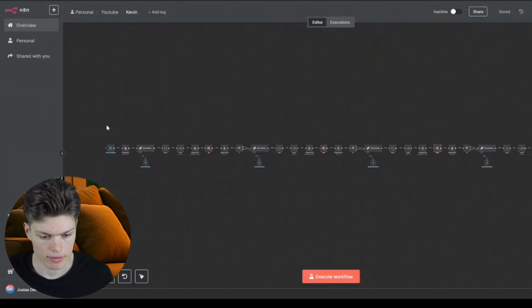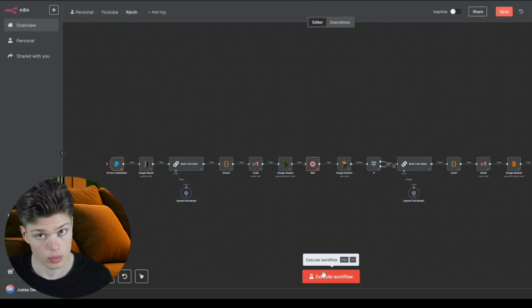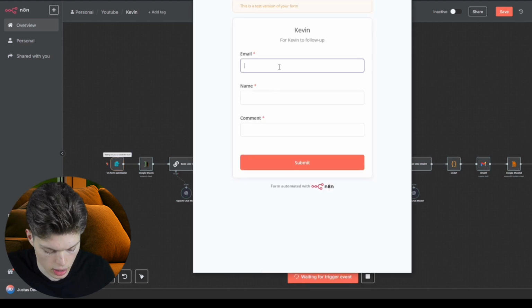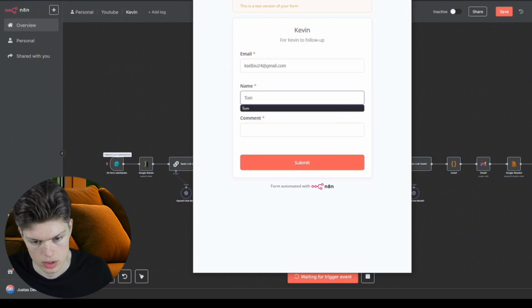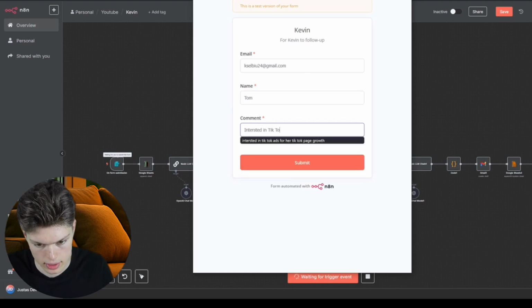Okay, so meet Kevin. Before we dive in, let me tell you something. It's not as complicated as it looks. So how does it work? We use it by just pressing this execute workflow button. We get a simple form. So we fill out the data of a person who doesn't respond to us. So it's the email of the person who doesn't respond to me. It's his name and the comment is interest in TikTok ads and SEO.